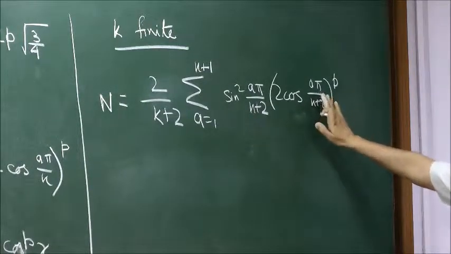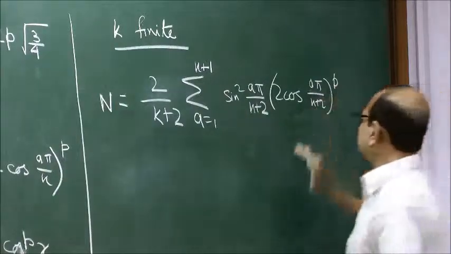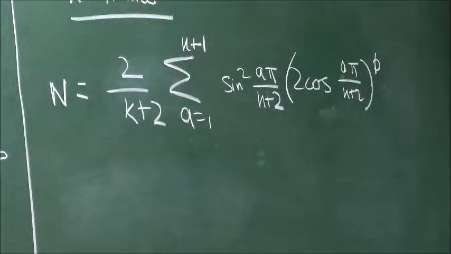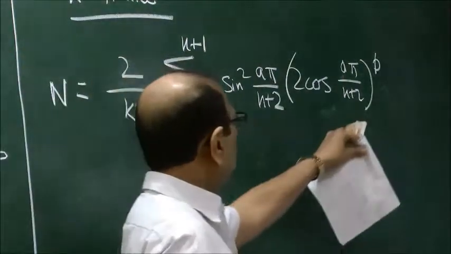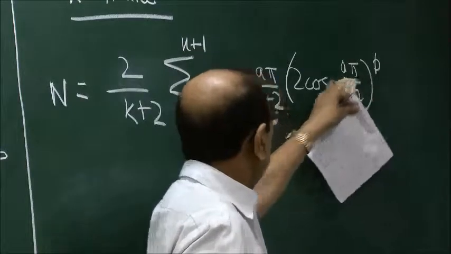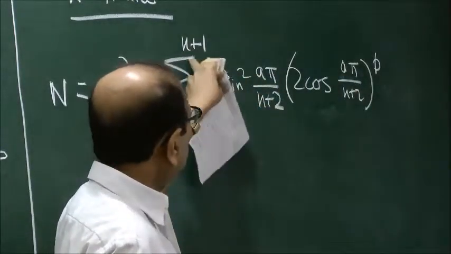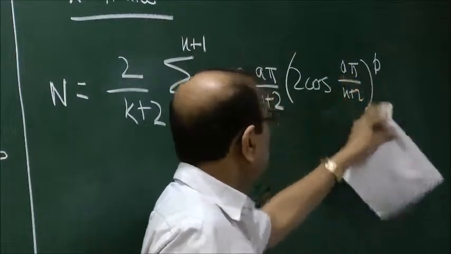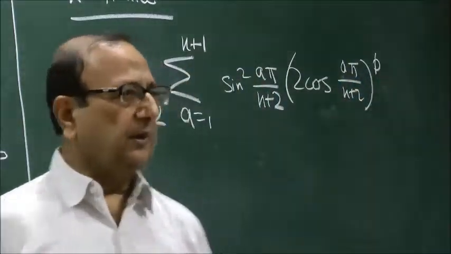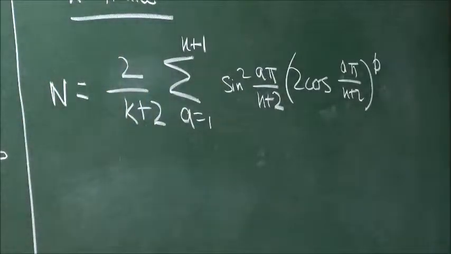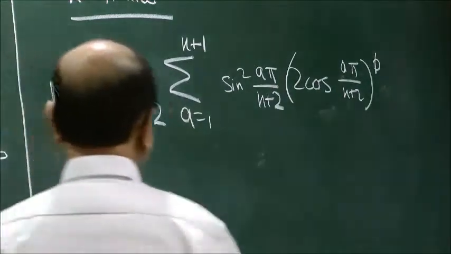A is not allowed to reach the value 0. That's why it will never be equal to 2. It will always be less than 2. But the smallest value of A is 1, and K plus 1 is also equivalent, because if you write K plus 1 pi by K plus 2, you will see that at least for even P, it will give the same value. So the two terms, A equal to 1 and A equal to K plus 1, give the dominant term in the sum.